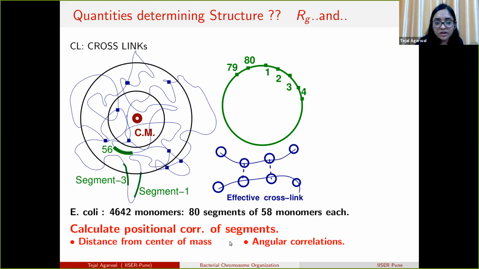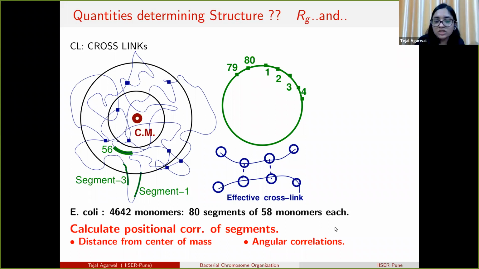So I said before, depending on the cutoff probability we set on the contact map, we can have different numbers of crosslinks. If we set a higher probability, then we have fewer crosslinks. So in one case we have 20, and in another case we have 80 crosslinks.